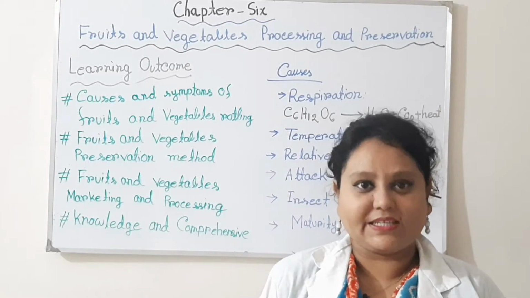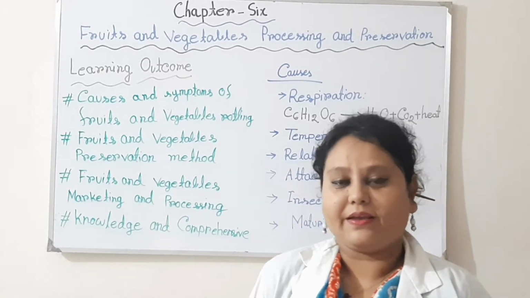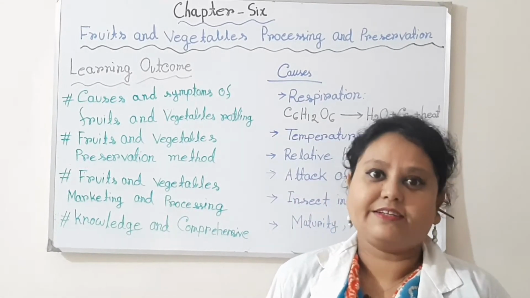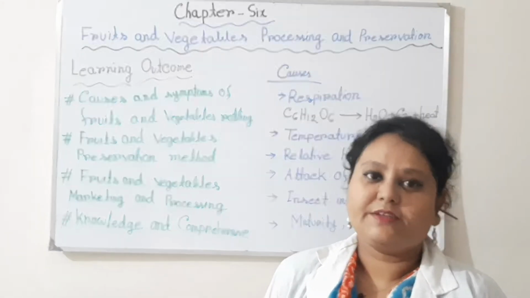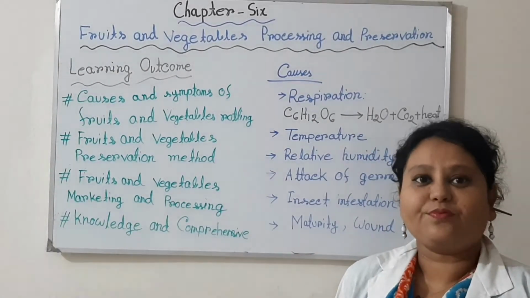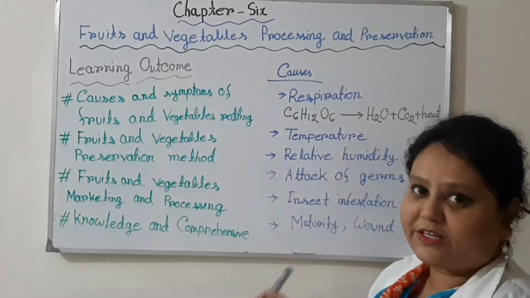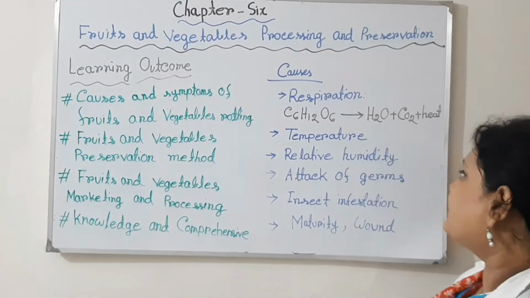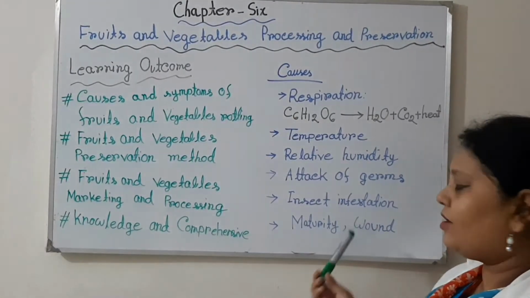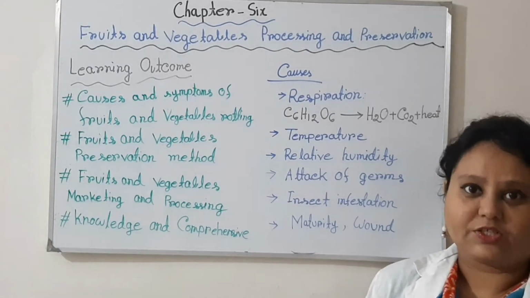So firstly, the causes and symptoms of fruits and vegetables rotting. When we store fruits or vegetables for several days or many months, different types of problems occur, and due to some causes the fruits and vegetables start rotting. Some important causes are respiration, temperature, relative humidity, attack of germs, insect infestation, then maturity and wounds.